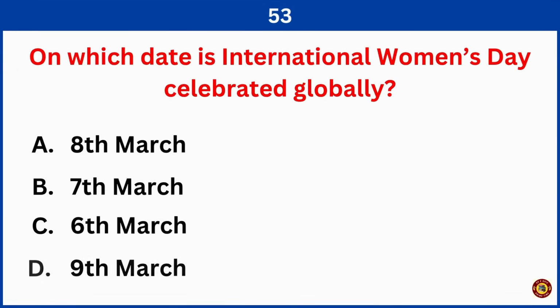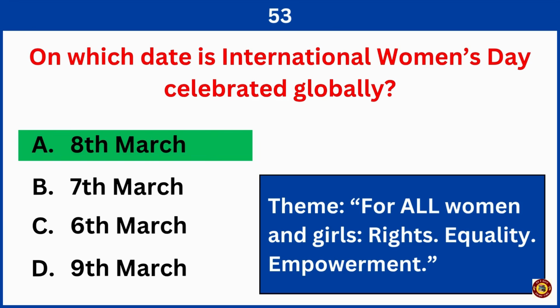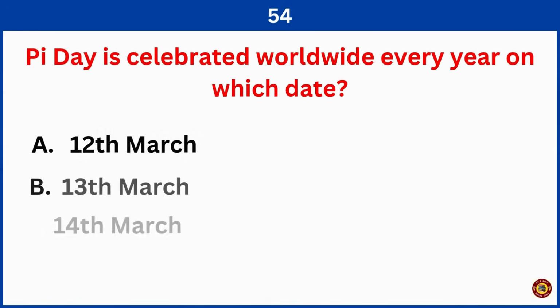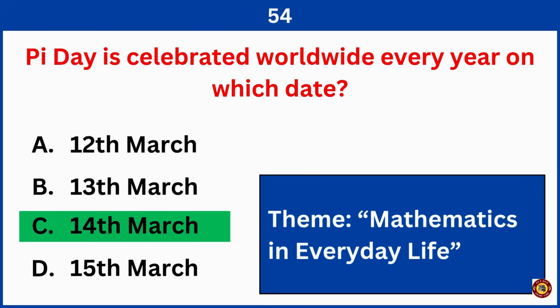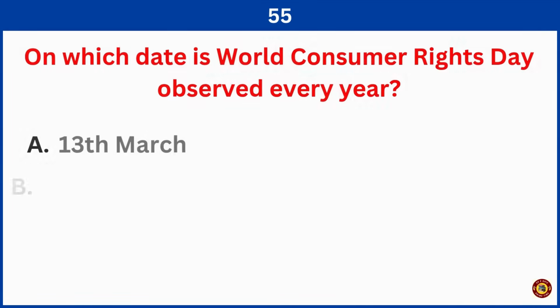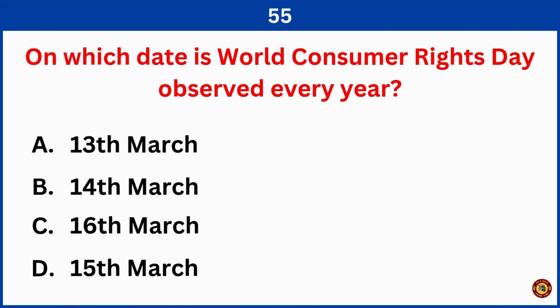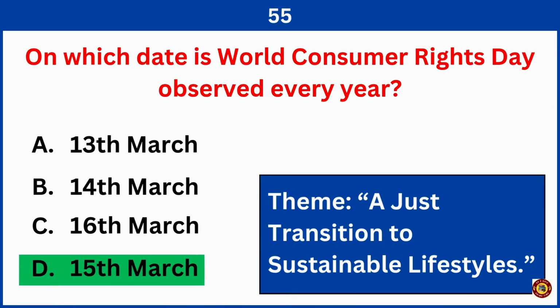On which date is International Women's Day celebrated globally? Right answer is option A, 8th March. Pi Day is celebrated worldwide every year on which date? Correct answer is option C, 14th March. On which date is World Consumer Rights Day observed every year? Right answer is option D, 15th March.